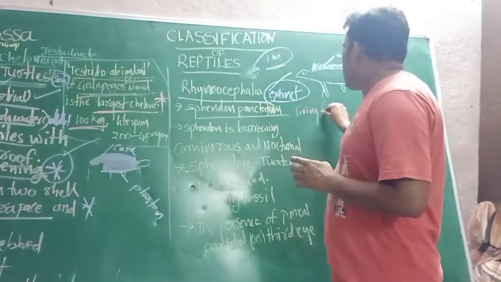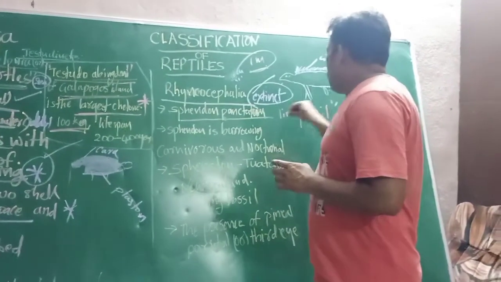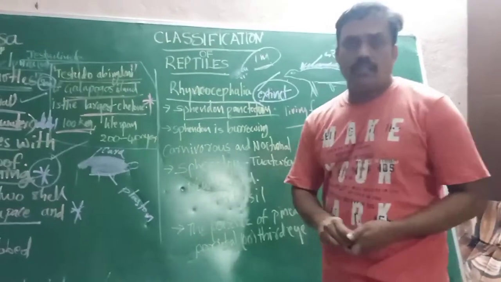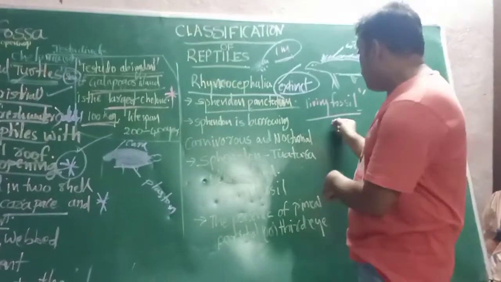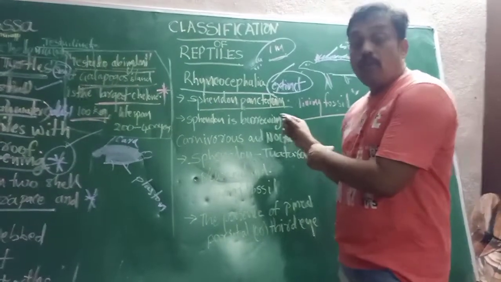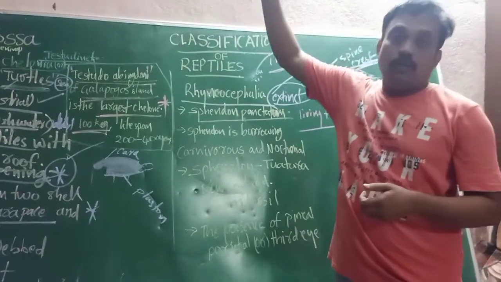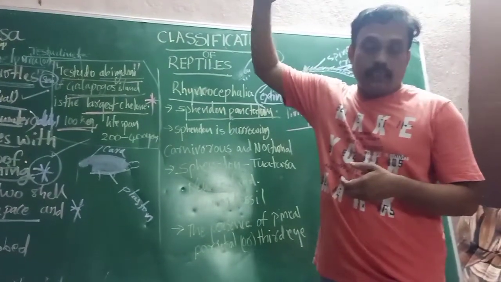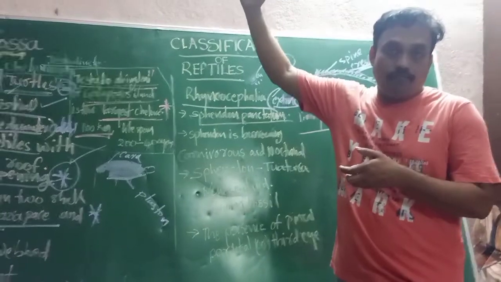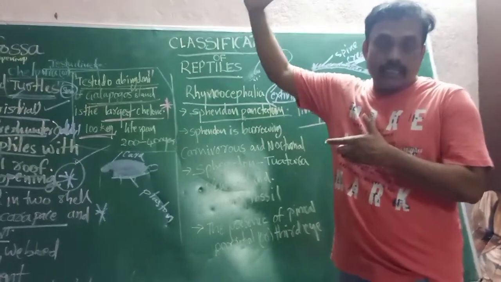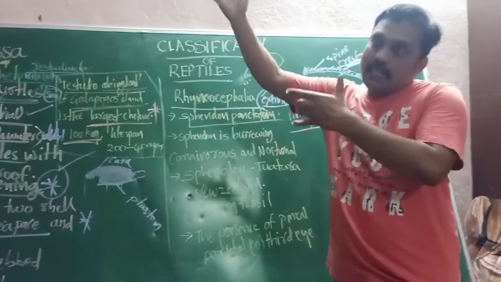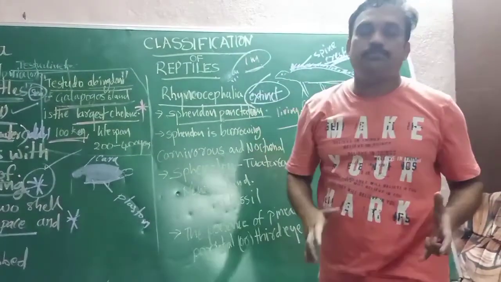Okay, living fossil. What is the meaning of living fossil? Living means it is living right now. Fossil means whatever is ancient. Whatever features and characteristics were there in ancient times, the same characteristics are going with them.